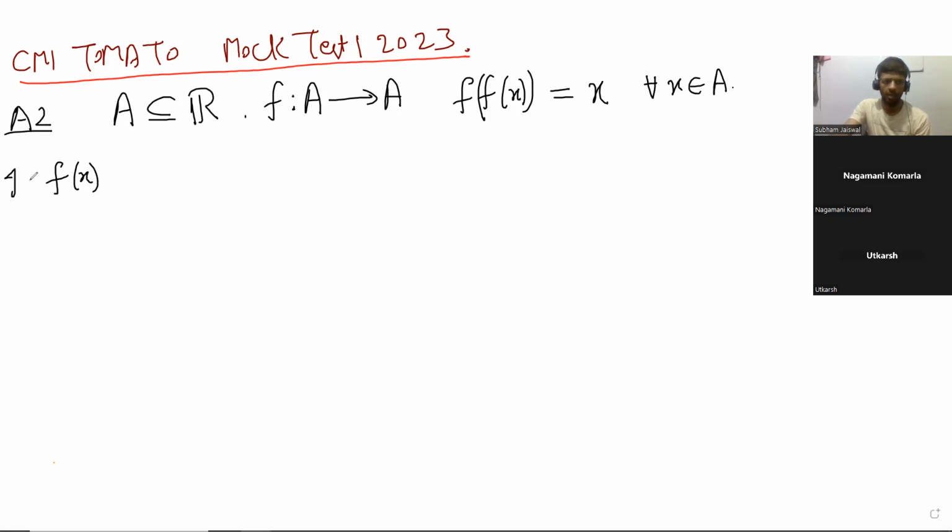So those are the options. Let us just ask if f(x) is a bijection.